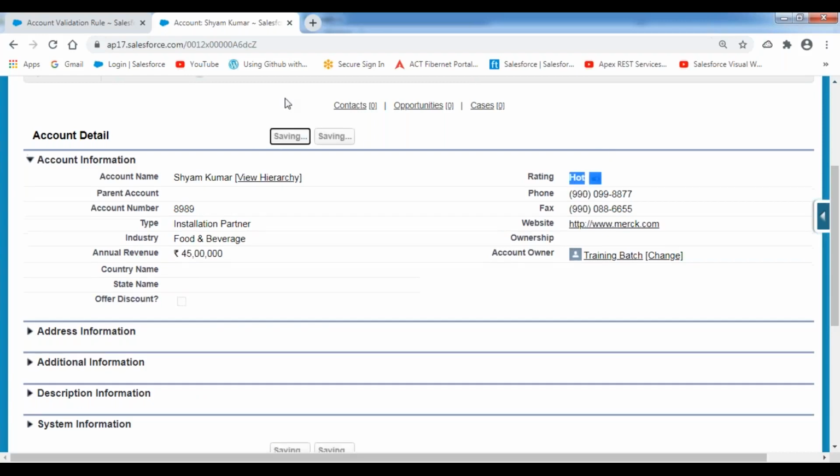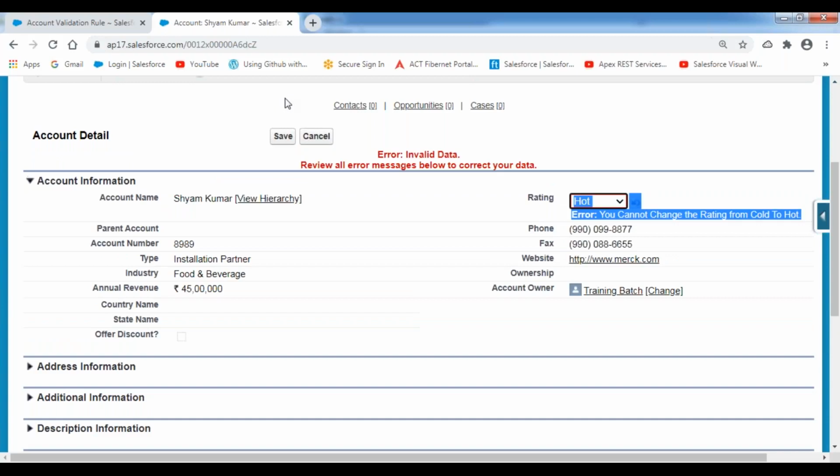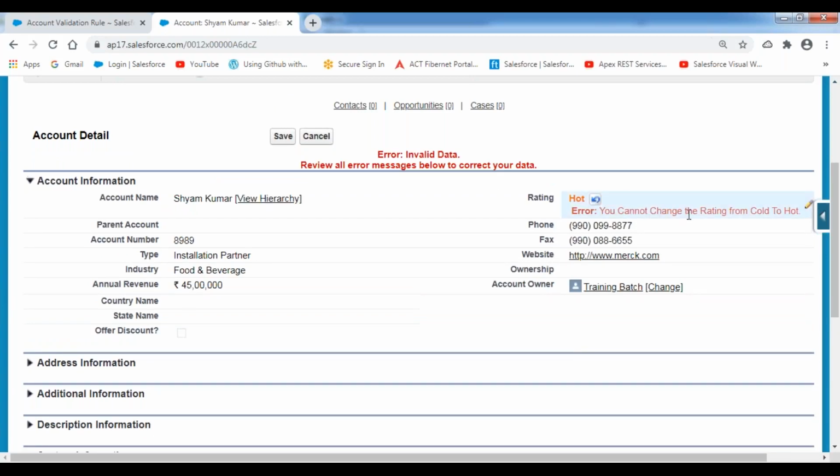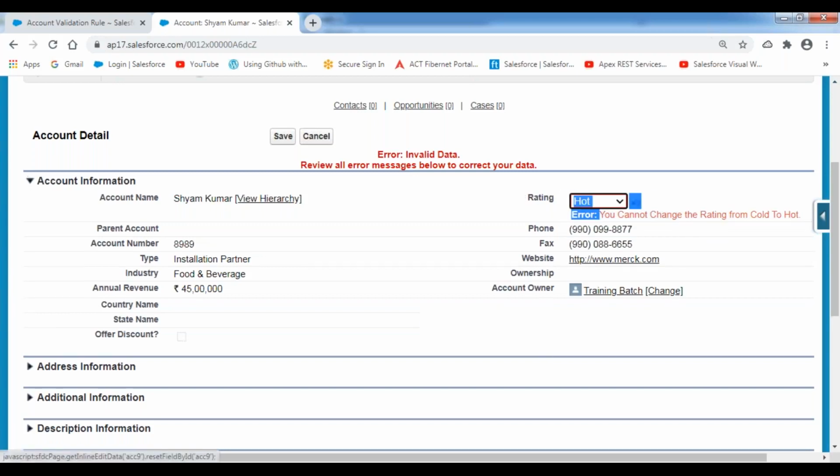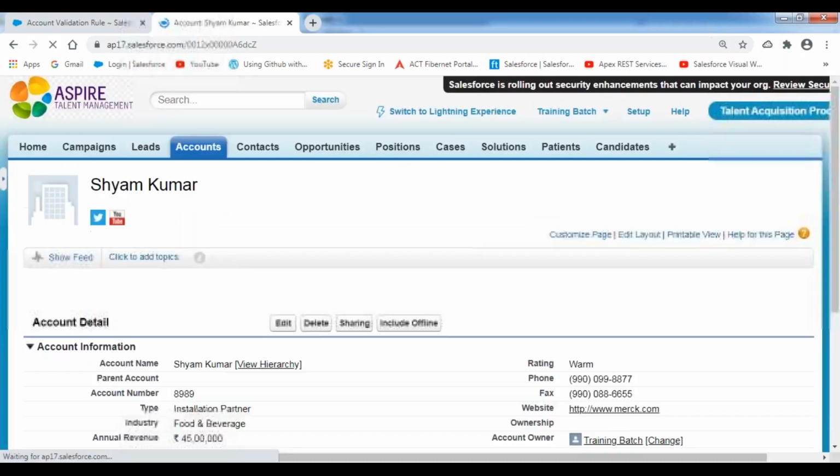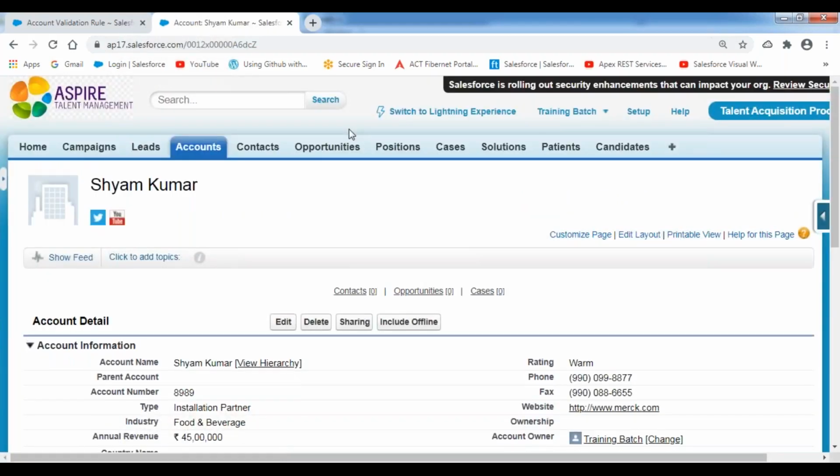Now let's see. When you click on save, it should not accept that. It is showing this error message: you cannot change the rating from cold to hot. So there is one more step in the middle between cold and hot. You have to move through the warm status. So in this case, I'm changing the status from cold to warm, and then only can they move it to hot. This is the way we can create that validation rule by using the prior value function.